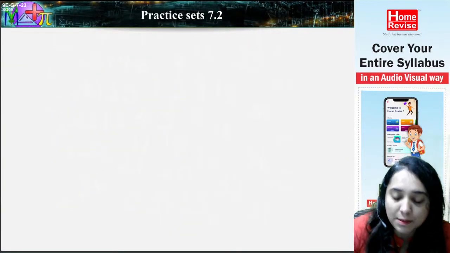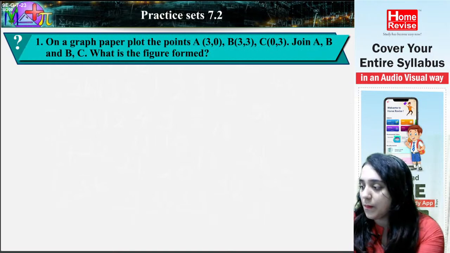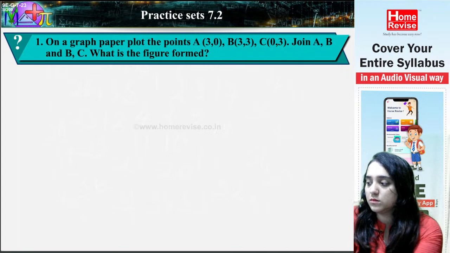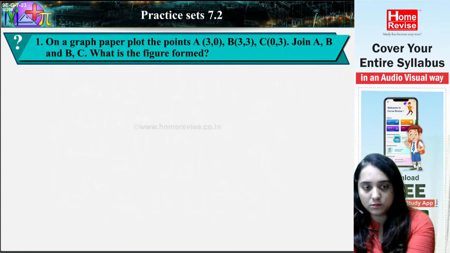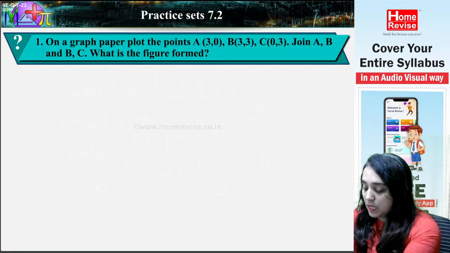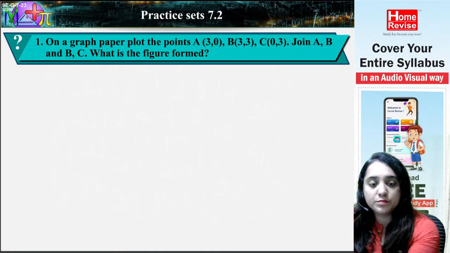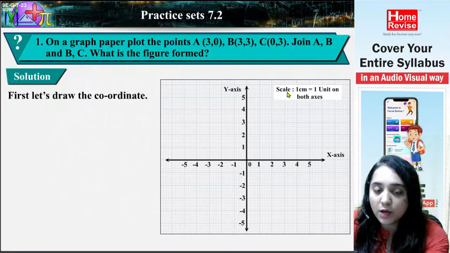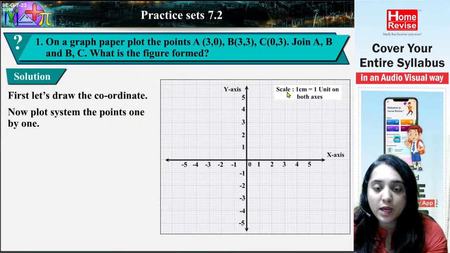7.2's first sum. 1. On a graph paper, plot the points A (3,0), B (3,3), C (0,3). Join A, B and B, C. What is the figure formed? Okay. So, solution. First, let's draw the coordinate system. A's value is given, B's value is given, and C's value is given.